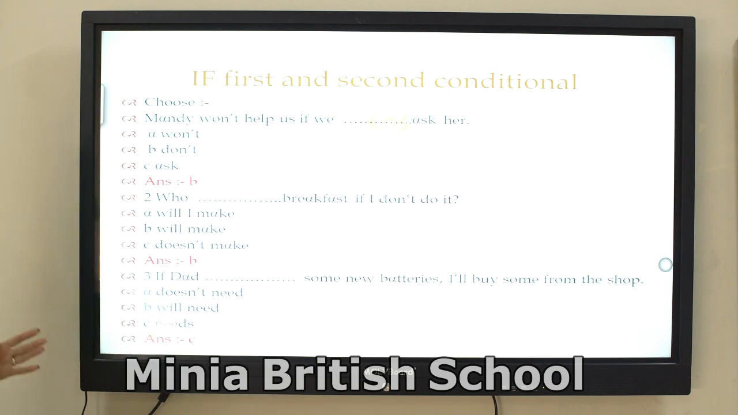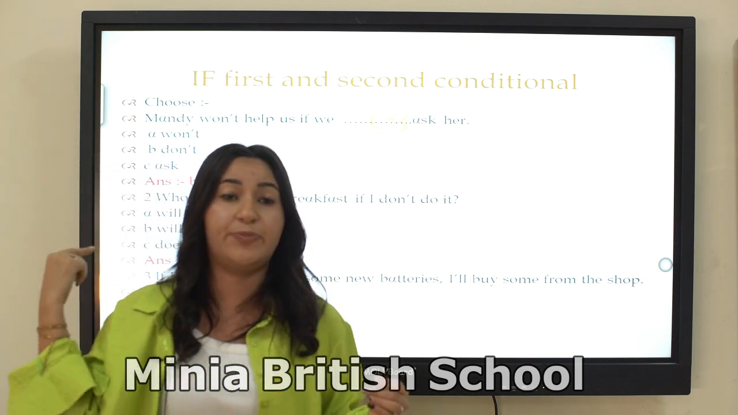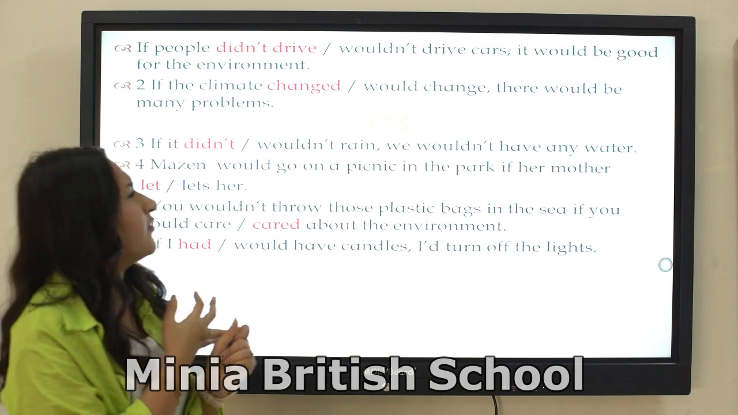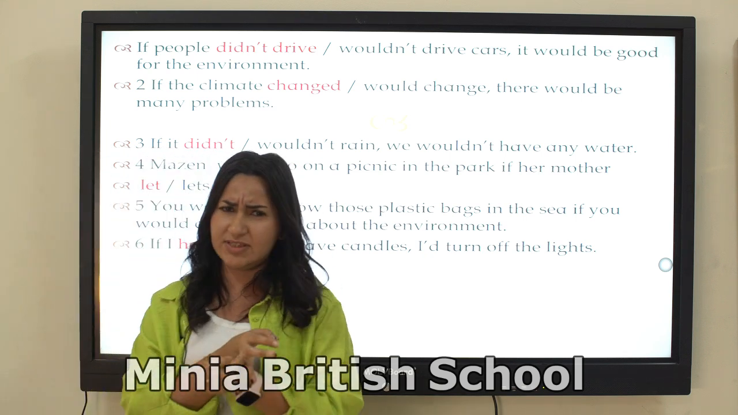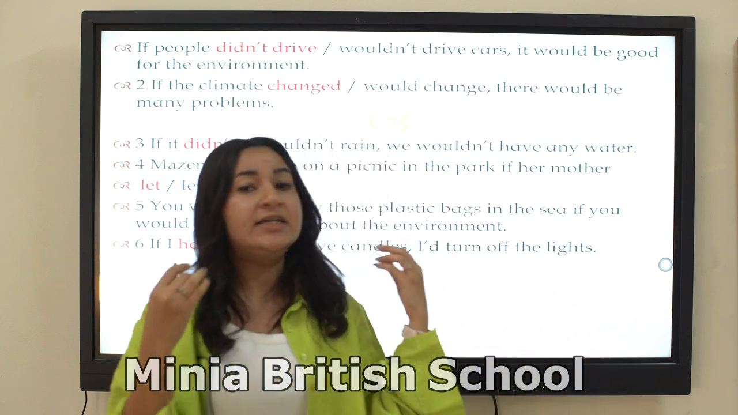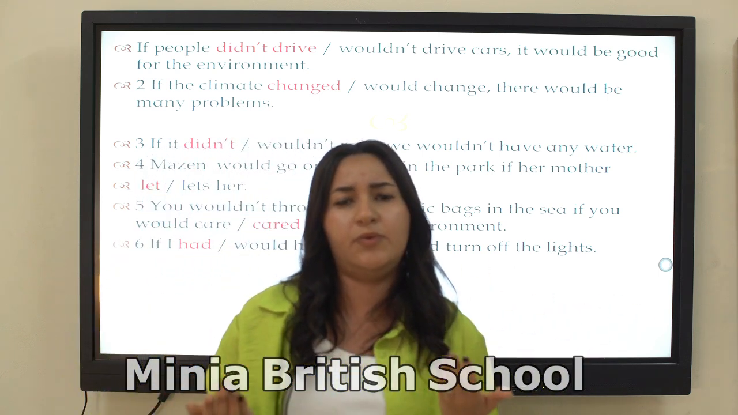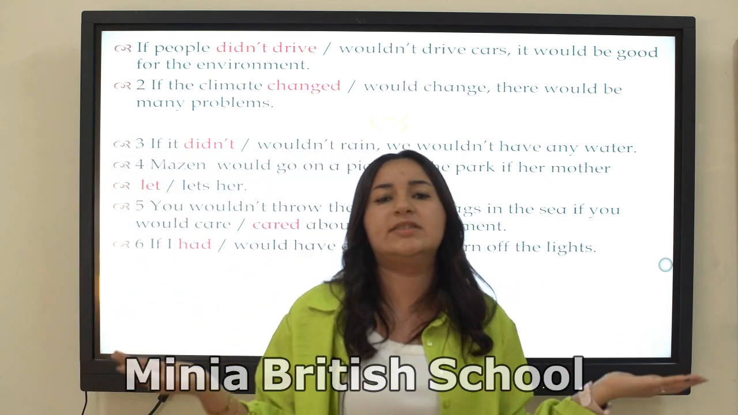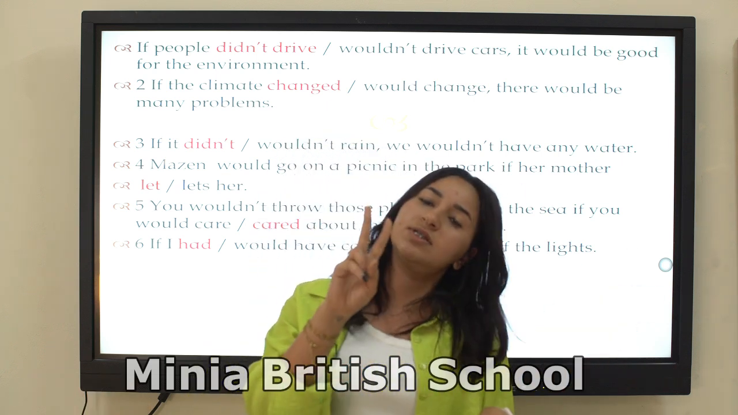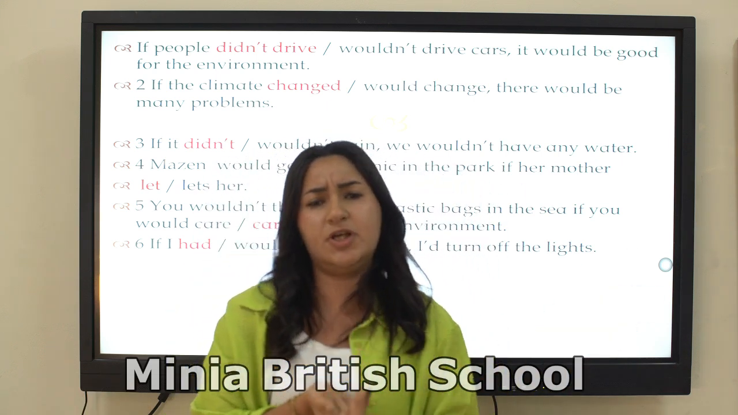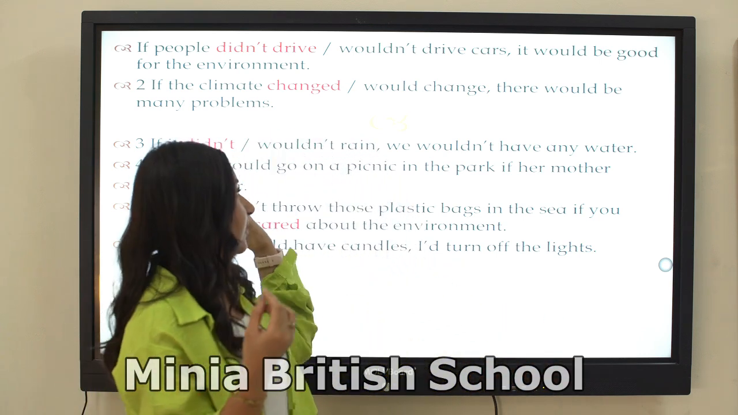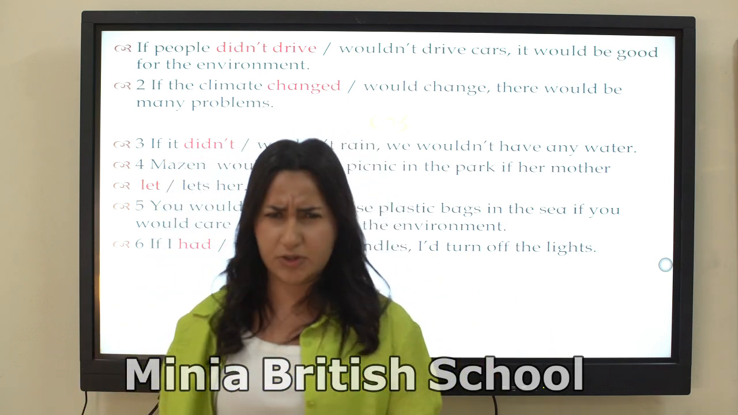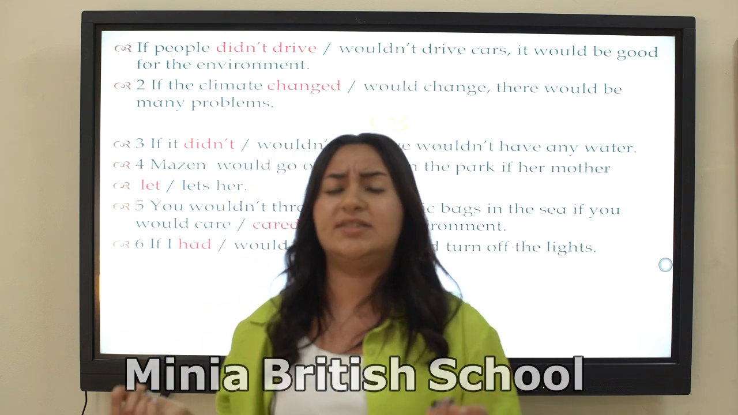"If Dad needs some new batteries, I will buy some from the shop." So also we talk about the first conditional. If Dad needs, and don't forget the form of present simple. "If people didn't drive or wouldn't drive cars, it would be..." Let's make a quick revision about the second conditional, guys. The second conditional talks about something that is impossible or unlikely to happen. What is the form of the second conditional? We have two clauses: the if clause and the result clause or main clause. The if clause is if followed by past simple. The main clause or result clause is would plus infinitive.